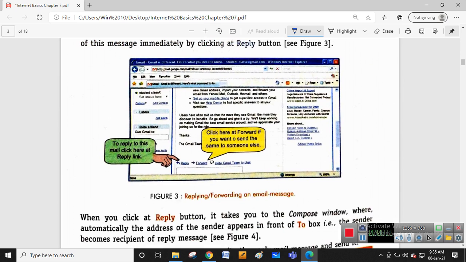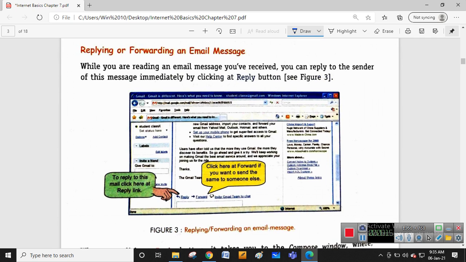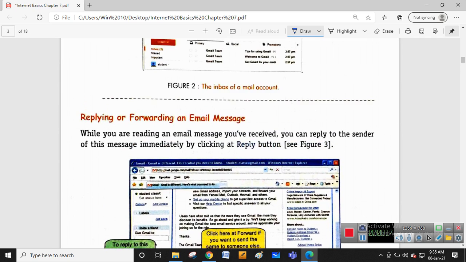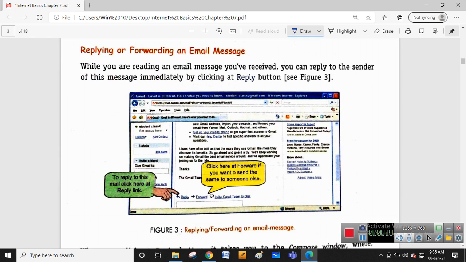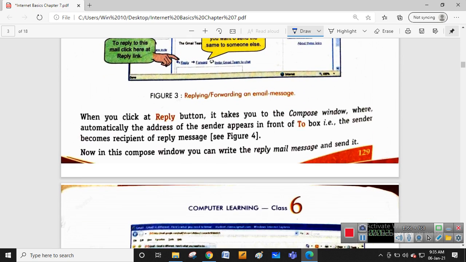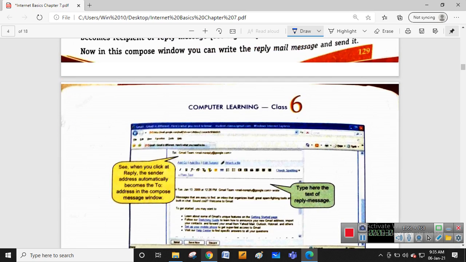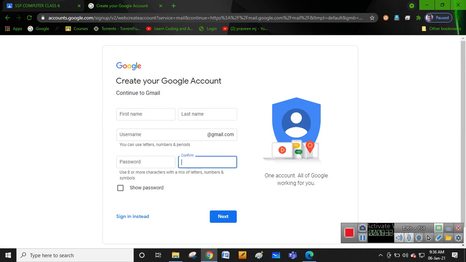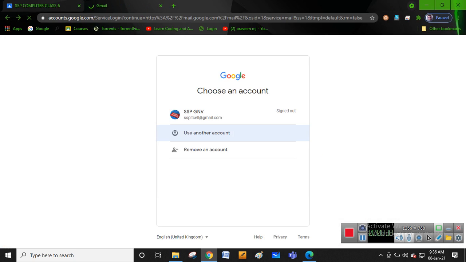You will also see how to reply or forward messages. The reply and forward buttons are given. You simply click on reply for the particular message, and if you want to forward it to some other user's mail ID, you can use the forward option. When you click the reply button, it takes you to the compose window. Yes, reply करने से compose window आएगा. Let me show it again.